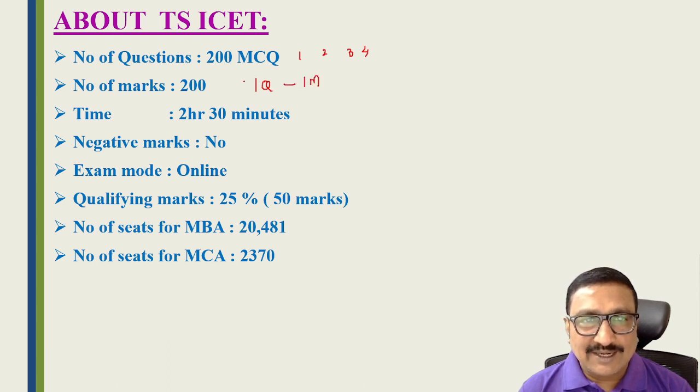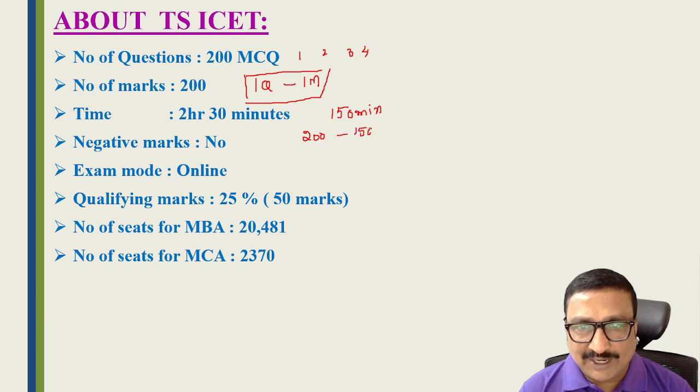Okay now friends, in TS ICET there are 200 questions and 200 marks, and each question carries 1 mark. The time limit to complete these 200 questions is 2 hours 30 minutes, which is nothing but 150 minutes. That means we have to complete these 200 questions in 150 minutes, so each question has to be completed in 45 seconds.